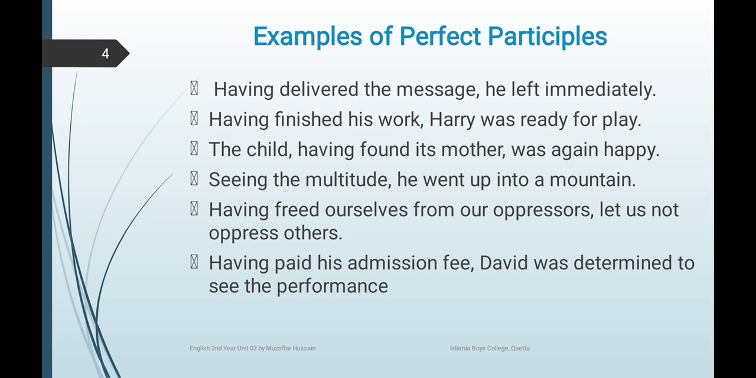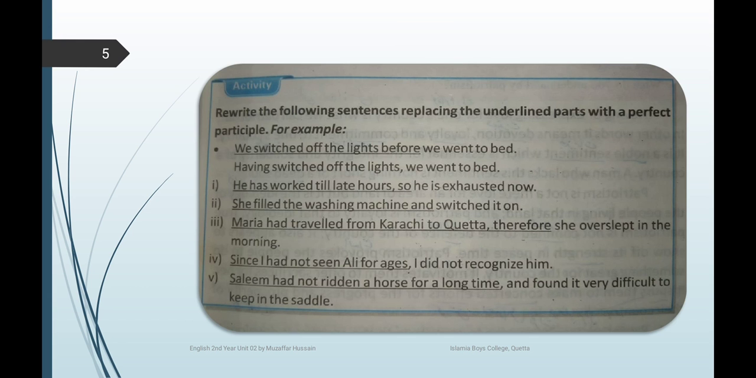Seeing the multitude, he went up into a mountain. Having freed ourselves from our oppressors, let us not oppress others. Having freed ourselves: freed is the third form, having is the verb plus ing form. Having paid his admission fee, David was determined to see the performance. Having paid: have plus ing plus the third form. So these are the examples of perfect participles.